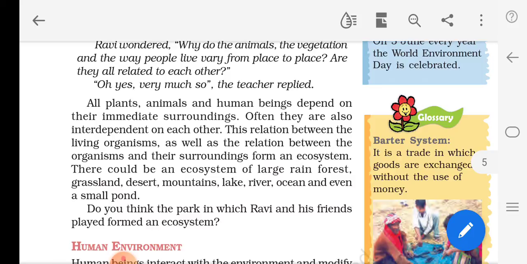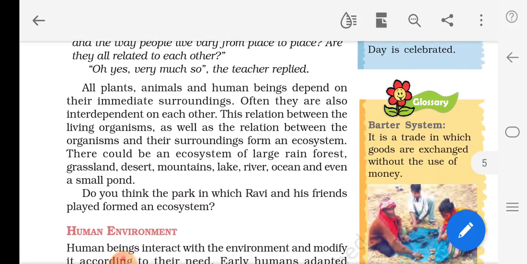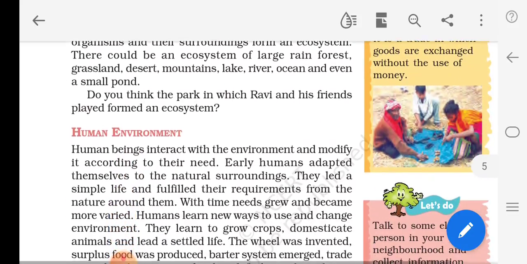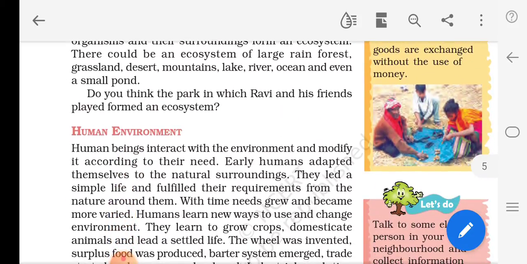This relation between the living organisms as well as the relation between the organisms and their surroundings form an ecosystem. Have you understood? The relation between the living organisms and the surroundings form an ecosystem.